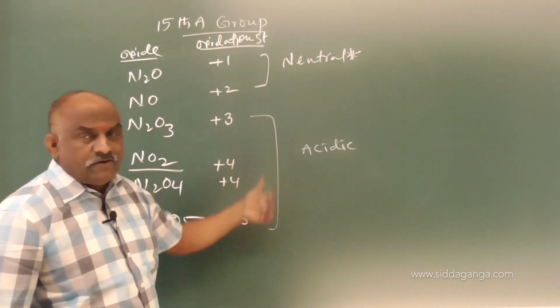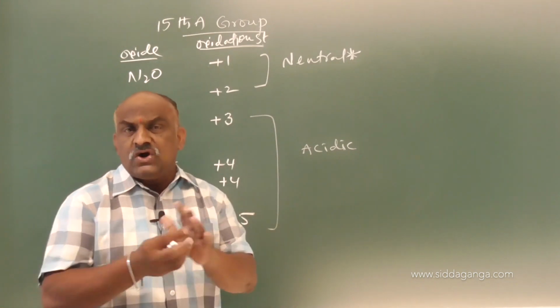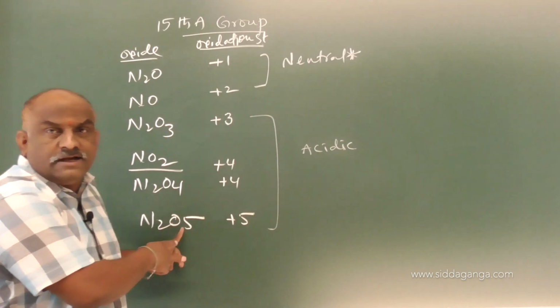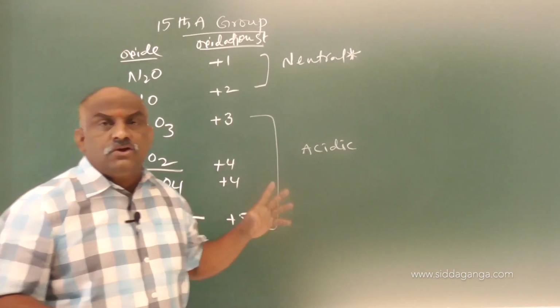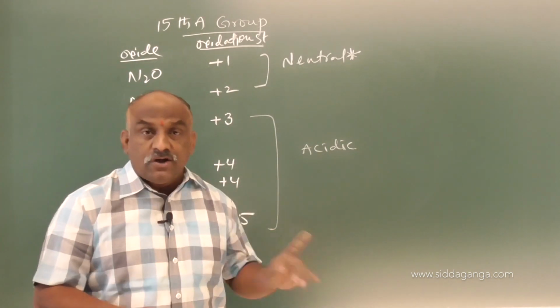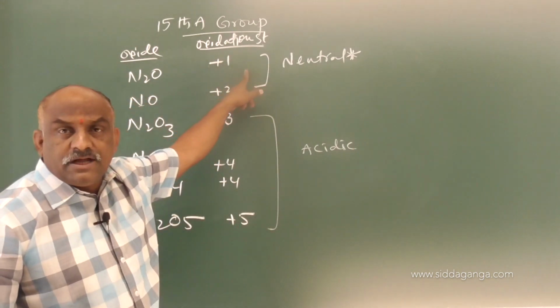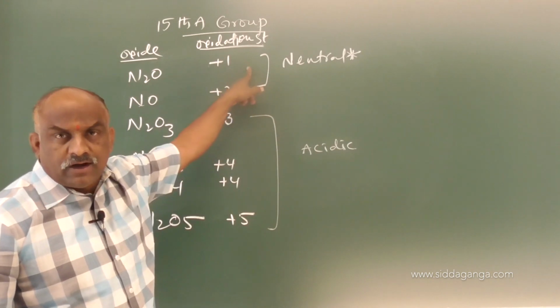So out of these 5 oxides, which is a strong acidic oxide? Dinitrogen pentoxide is a strong acidic oxide. What are the neutral oxides? NO and N2O both are neutral oxides.